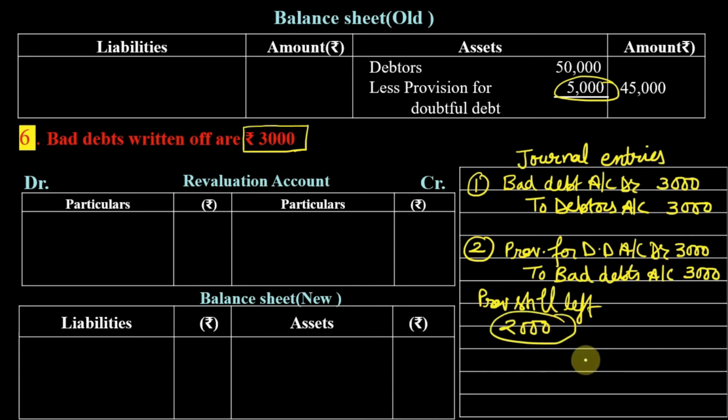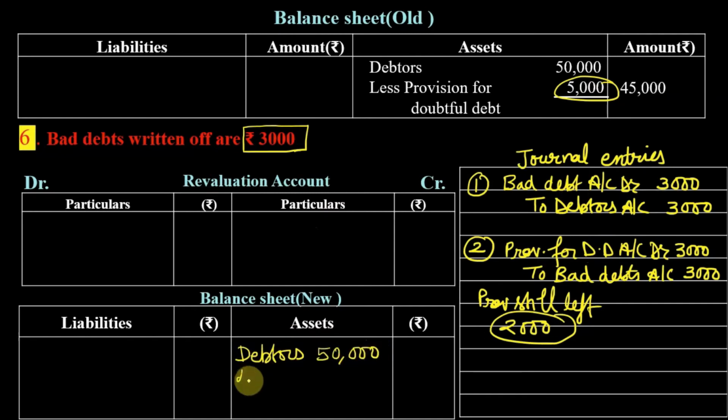Okay, so coming to the revaluation account, we are not going to write anything in revaluation because this loss is being met by the provision for doubtful debt which we are maintaining. But yes, when we are showing debtors in our balance sheet, so debtors are 50,000.